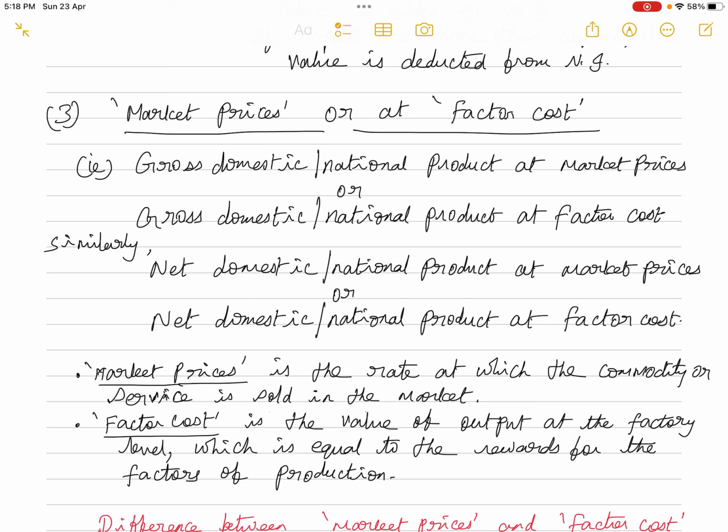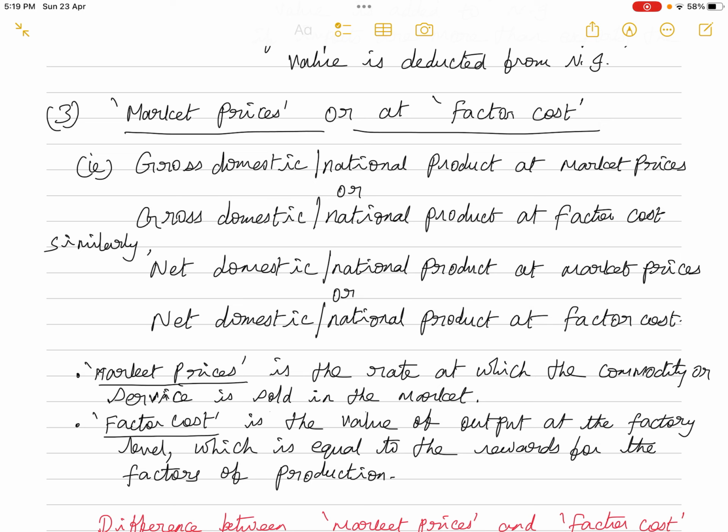So the factor cost is the value of the output at the factory level, but when the same commodity reaches the market, then the value changes, because to put it very simply, so many charges are added when the commodity reaches the market, especially the indirect taxes, isn't it? So if the indirect taxes are added, what is happening? The price of the commodity is increasing, isn't it? And there are two things you have to note down here.